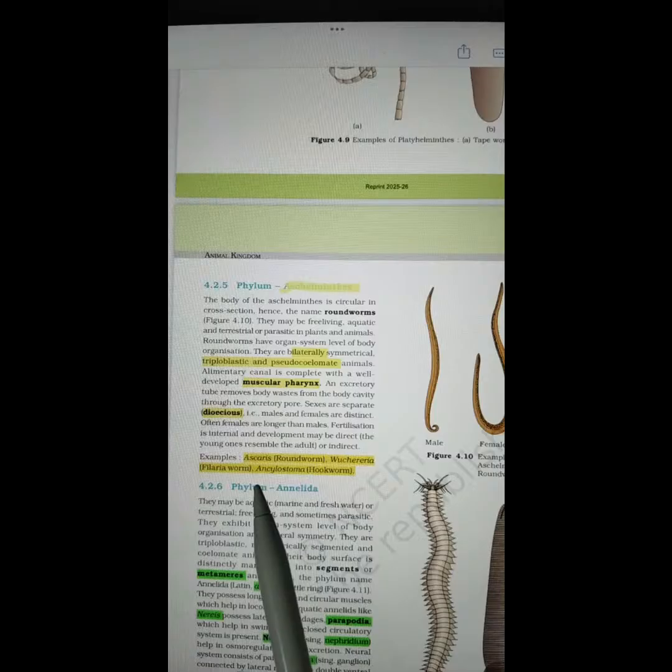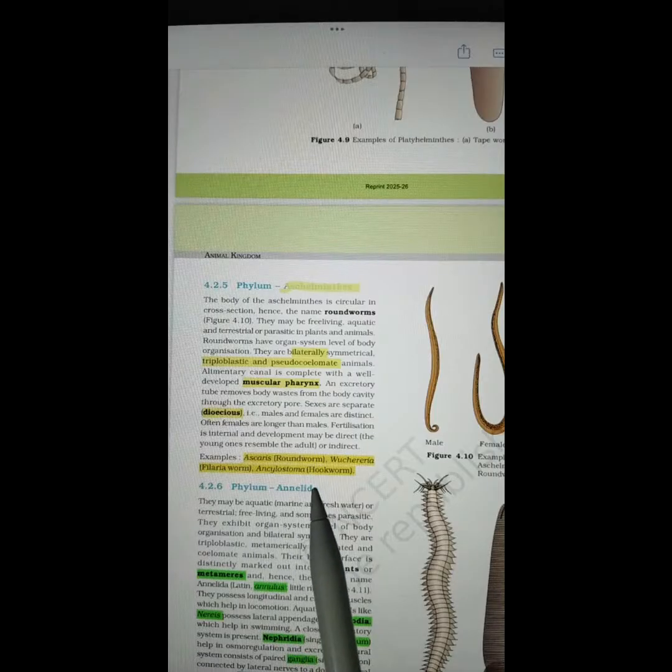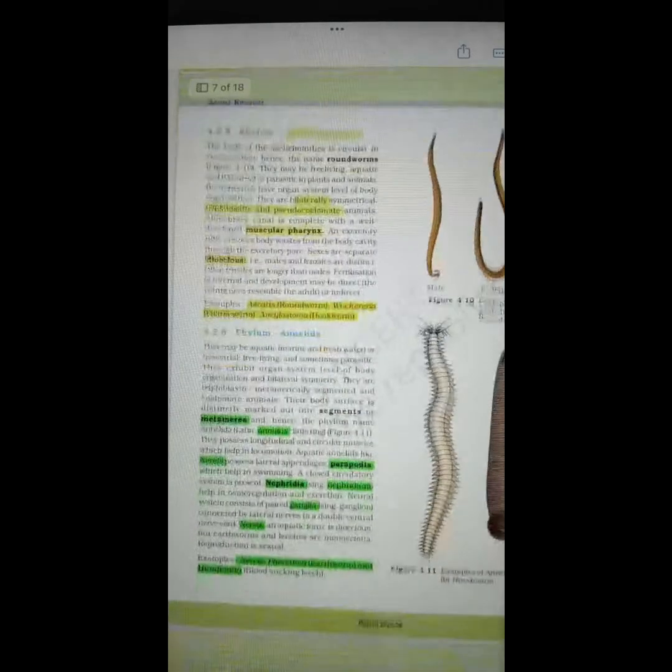Ancylostoma, commonly known as hookworm.